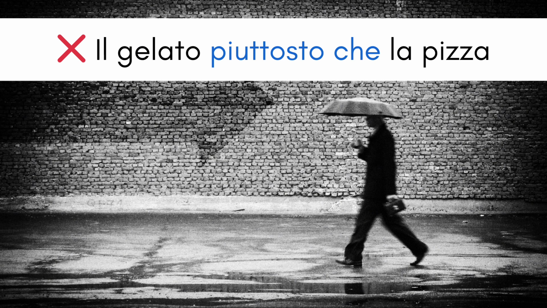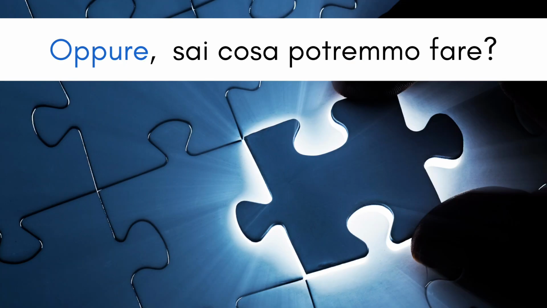The correct use of piuttosto che is rather than. It shouldn't be used as a disjunctive or. When it's used in the beginning of a sentence, it assumes the meaning of here's an alternative theory or here's an alternative option that we could do. Oppure sai cosa potremmo fare? Which means, otherwise, do you know what we could do?